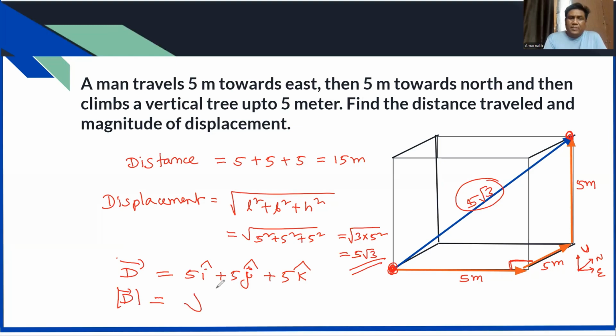The magnitude is the square root of dx square plus dy square, the y component, then the z component. Again, it is the same thing, 5 root 3 only, whether you go with the diagonal of a cuboid concept or with vector component resolution, the magnitude calculation of a vector.